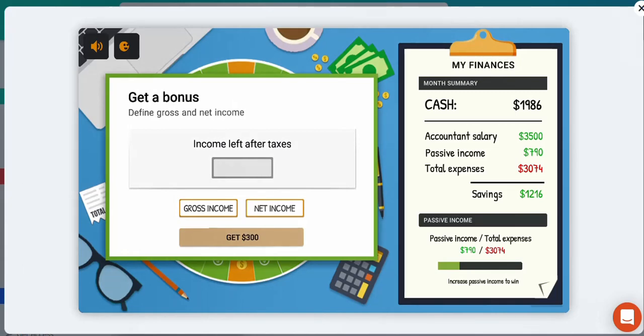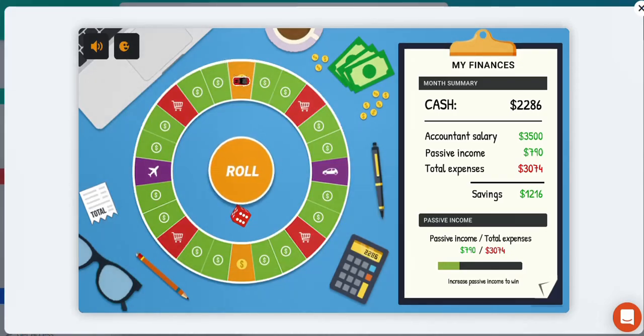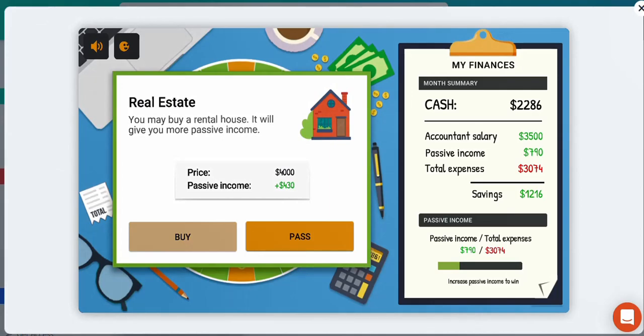Okay, we're going to get a bonus. Define gross income and net income. Income left after taxes would be our net income. Okay, more real estate. Unfortunately, we have to pass. We don't have enough cash.